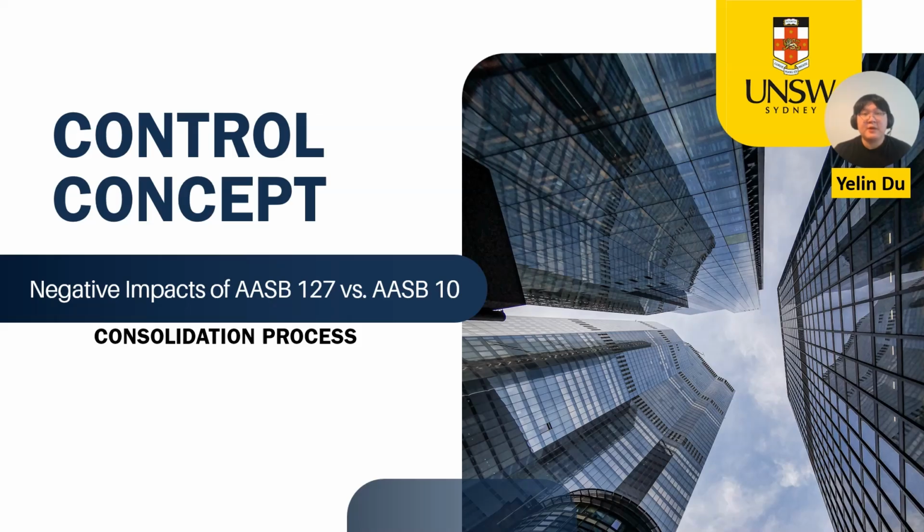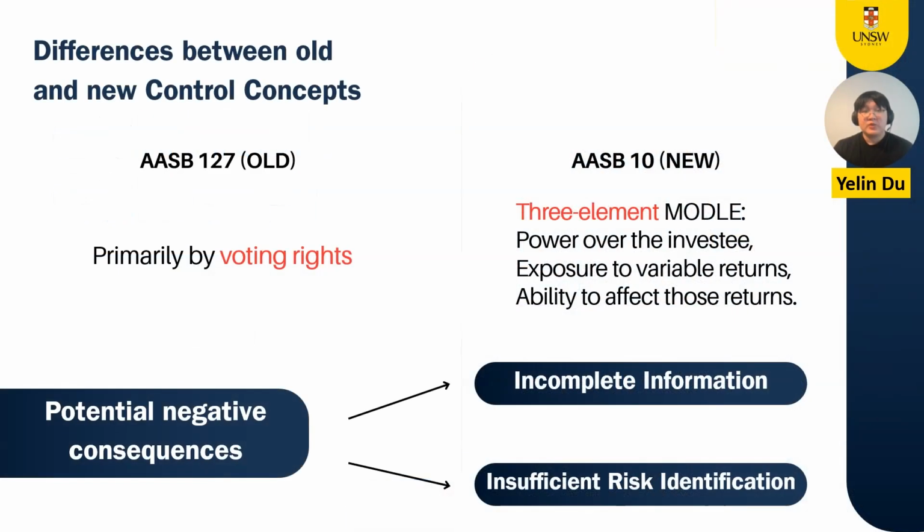Hi, I'm Yelin Du. This part is about the potential negative effects of the old control concept compared to the new control concept. As we mentioned in the previous section, there are significant differences in the definition of control in Australia between two control concepts. In my opinion, using the old system AASB 127 may bring two potential negative effects: incomplete information and insufficient risk identification.